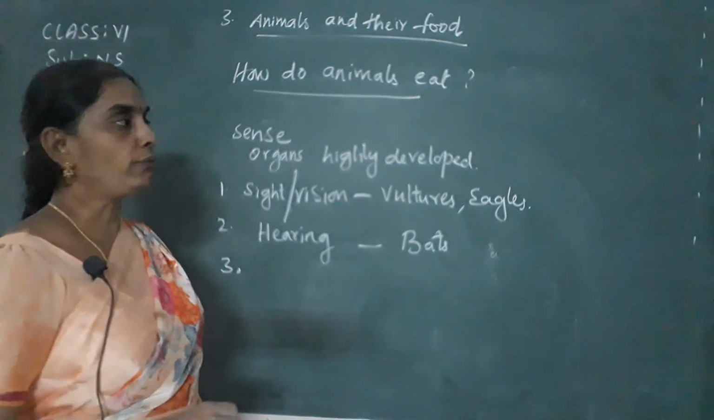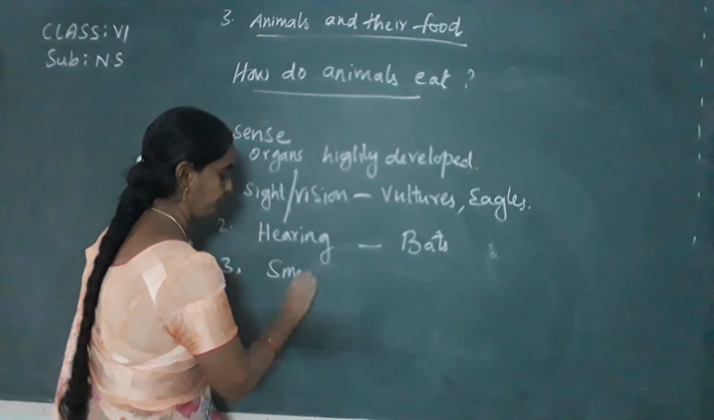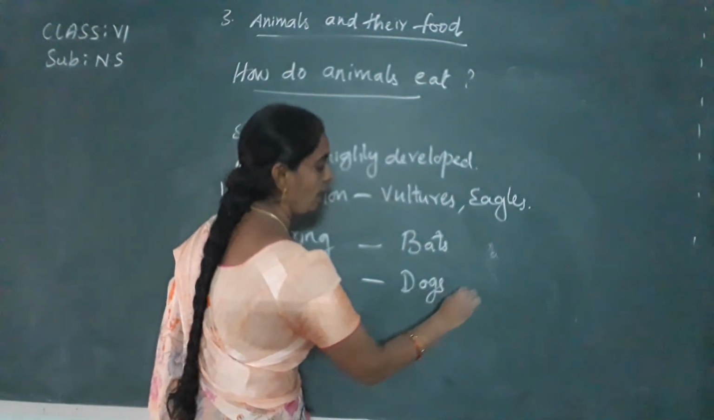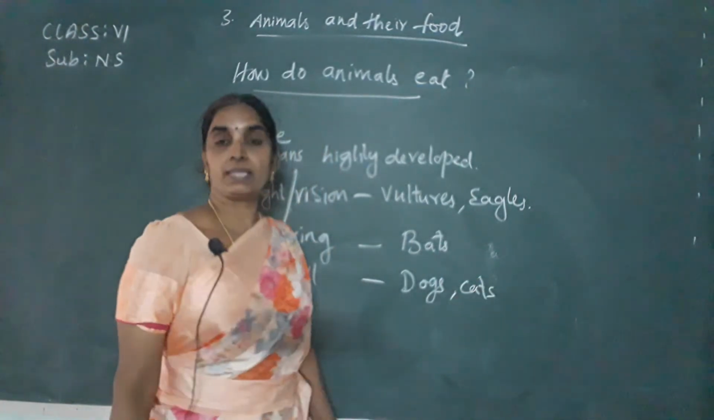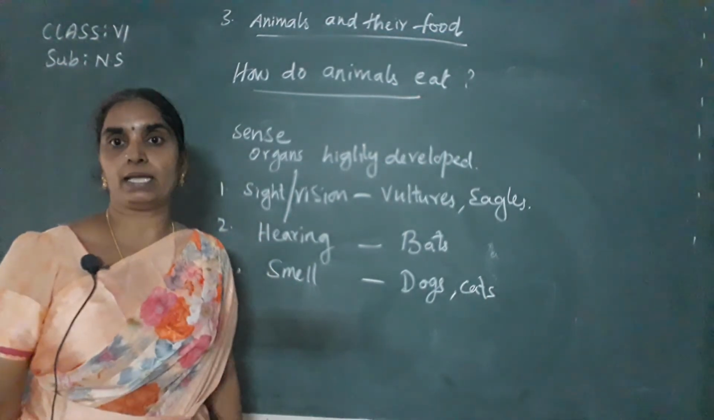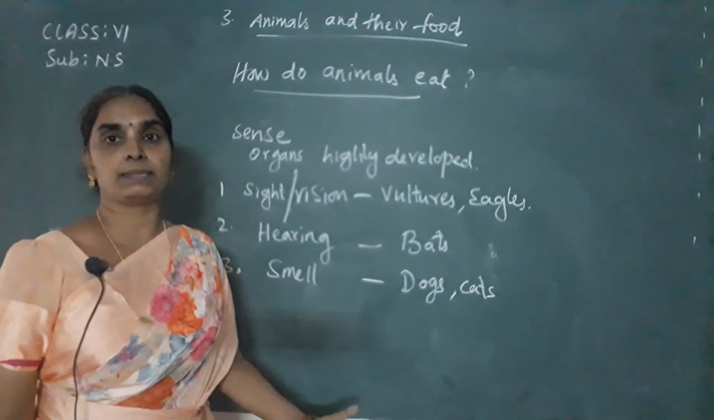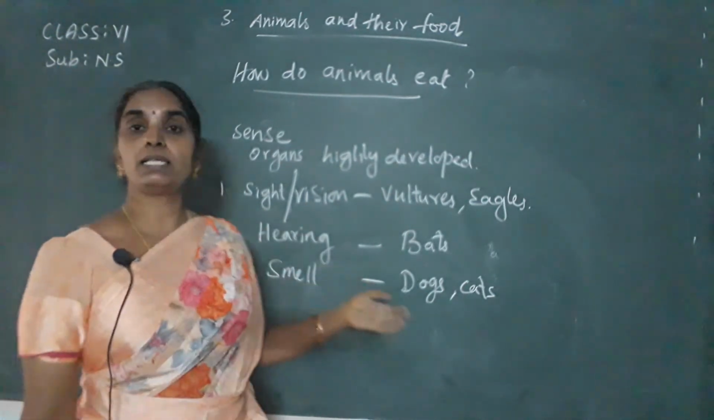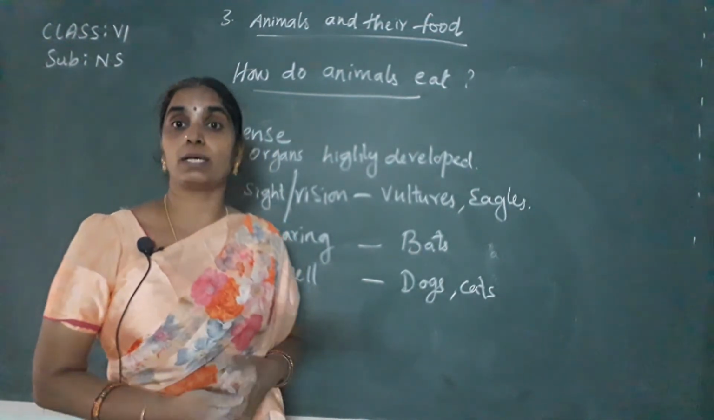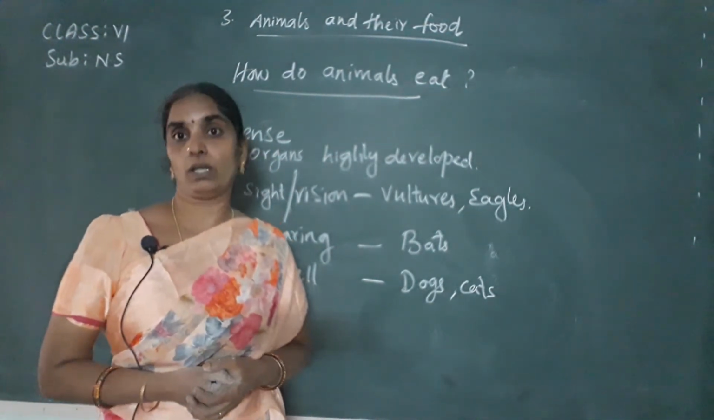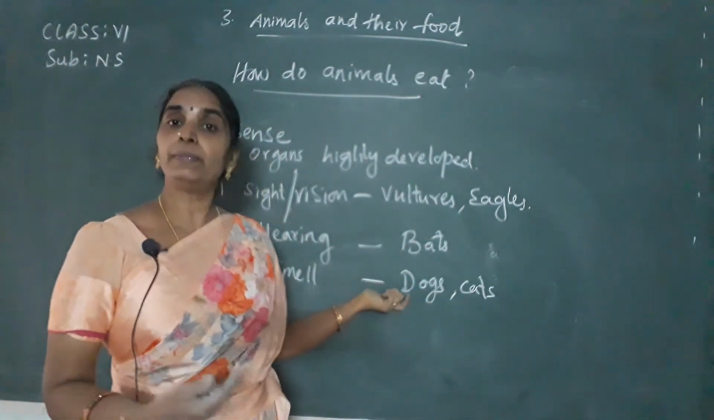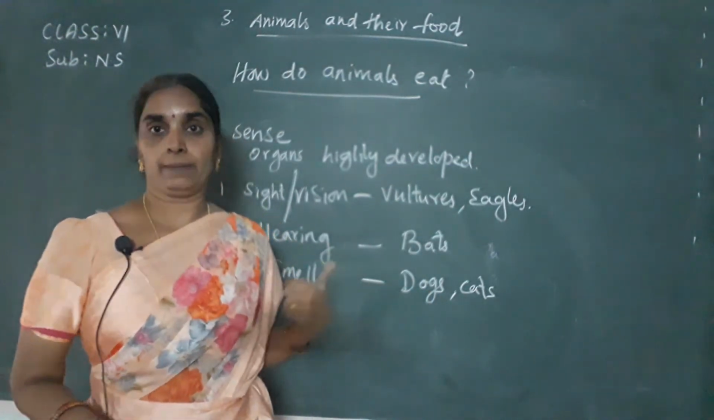Next, sense of smell. Dogs and cats, you know very well that dogs sense with the help of their smell, isn't it? They sniff, when there is any food material, they first sniff the food material and come forward to eat it. So mostly the police also use dogs for smell purposes, as they use dogs to catch thieves and all through its highly developed sense organ, that is smell.